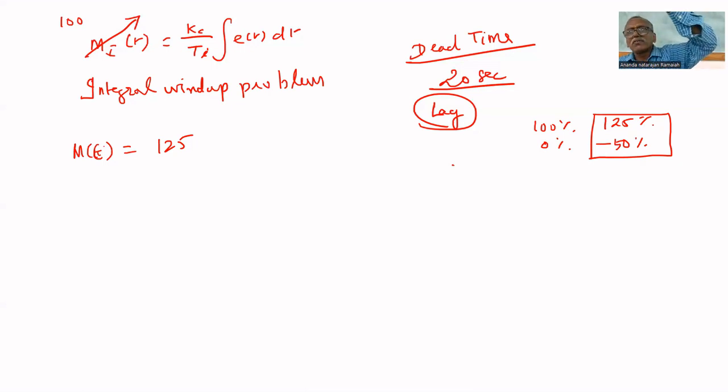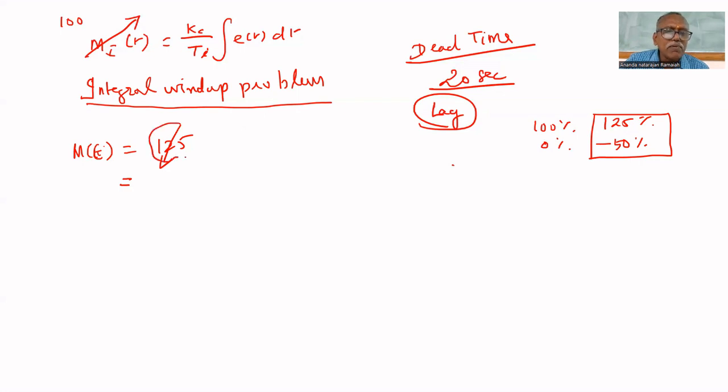But now, because of this full open, the error becomes negative. That's why it starts decreasing from 125. It takes a long time to reach 100. Only when it decreases below 100 does the valve start closing. That problem is called integral windup.